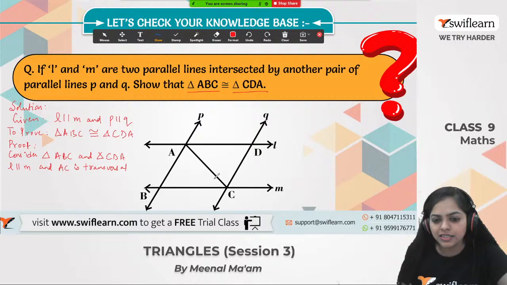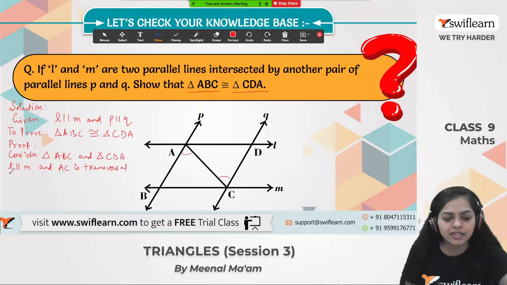Yes, these two angles are equal and the reason is alternate angles. So l is parallel to m and AC is a transversal, so angle BAC is equal to angle DCA, and the reason is they are a pair of alternate angles.